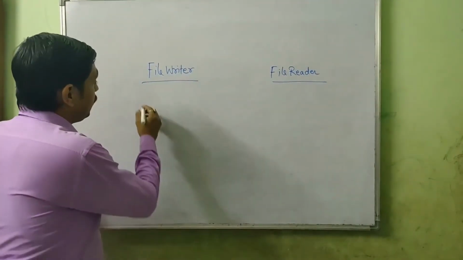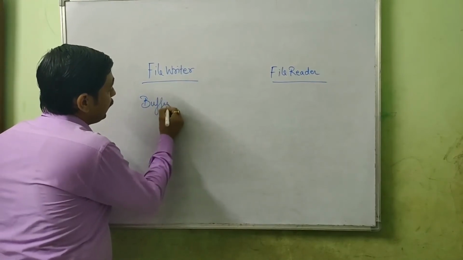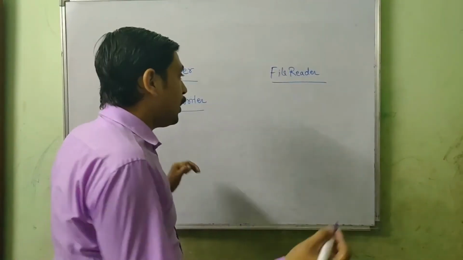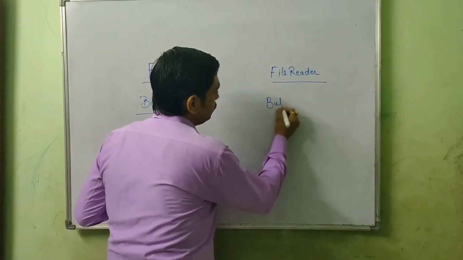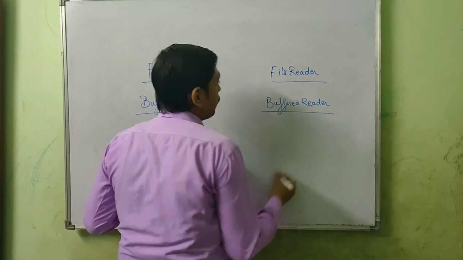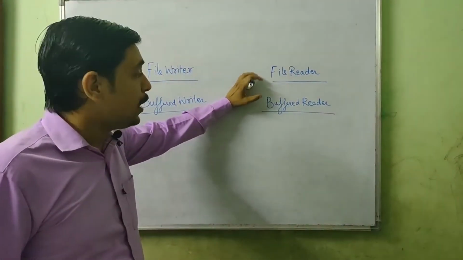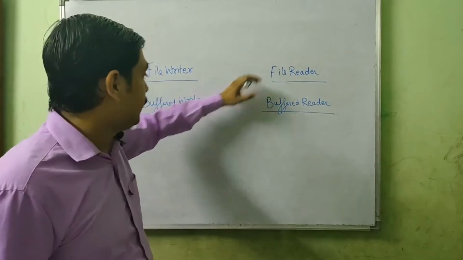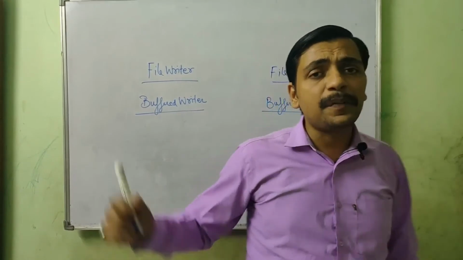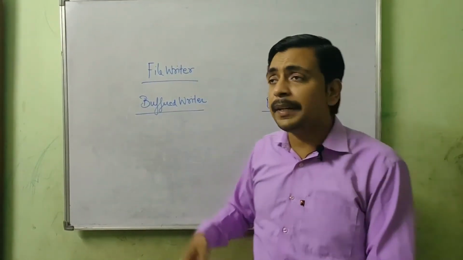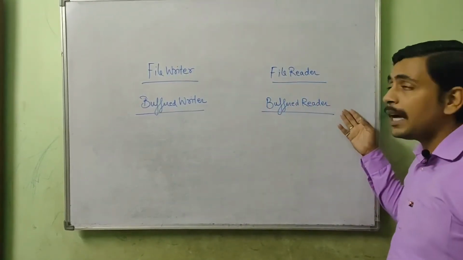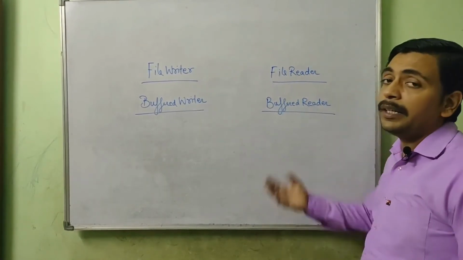Like there is a class available, BufferedWriter, and as we already studied, there is a class BufferedReader. With the help of BufferedReader, I am going to read from the file. So I will attach this buffer memory with the FileReader. Similarly, here I will attach this buffer memory with the FileWriter. So BufferedWriter is a class which is nothing but a buffer memory that can be attached to the FileWriter for writing in the file. Similarly, BufferedReader is a class that can be attached to a file to read from the file.